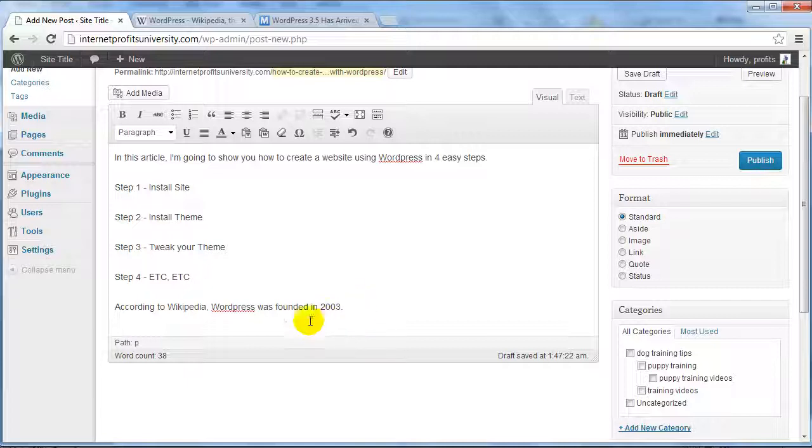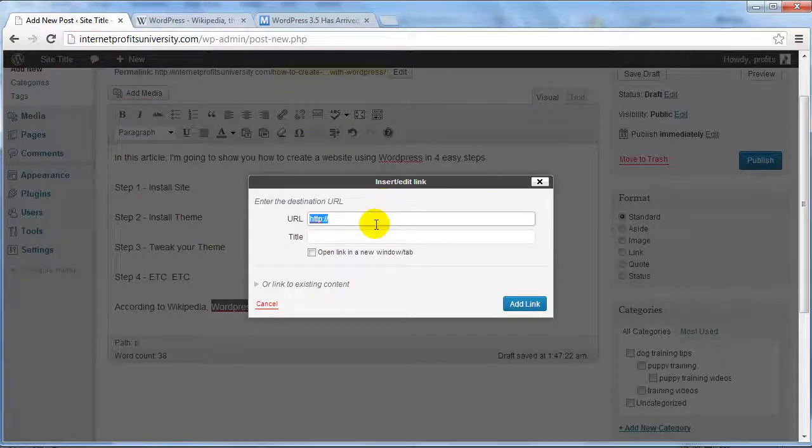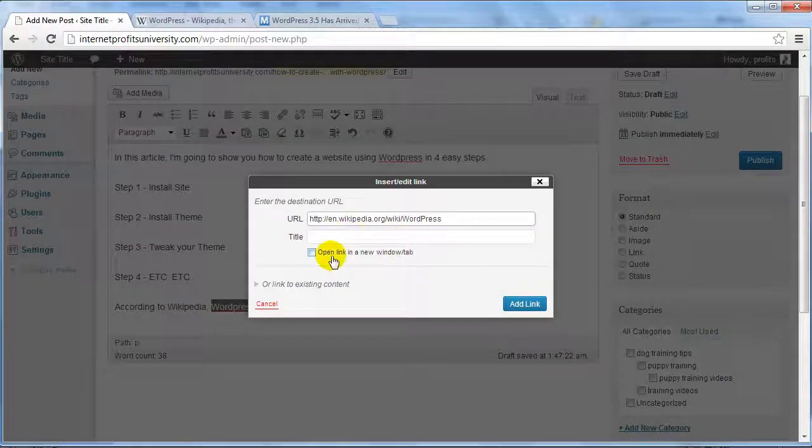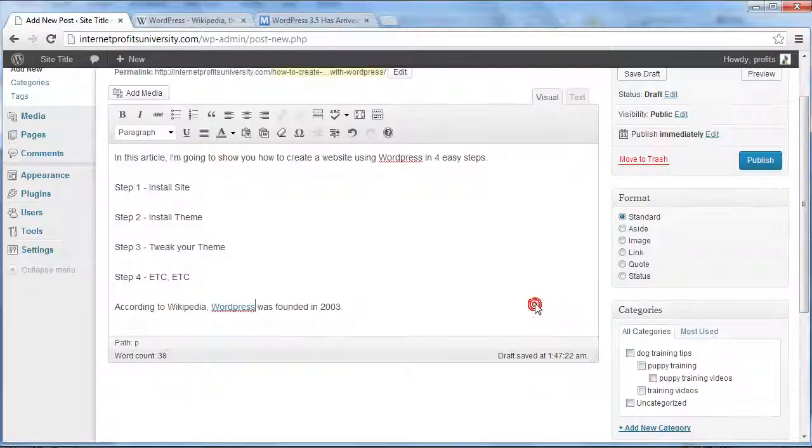And what you can do is highlight the WordPress and link it, and put a link to that site, the WordPress site that we just got here, and click on open link in new window. That way, if somebody clicks on it, they will stay on your site. Click on add link.